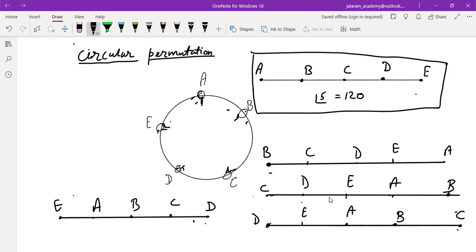In a unitary method, when we go from more to 1, we divide. And when we move from 1 to more, we have to multiply. Is that clear to you?